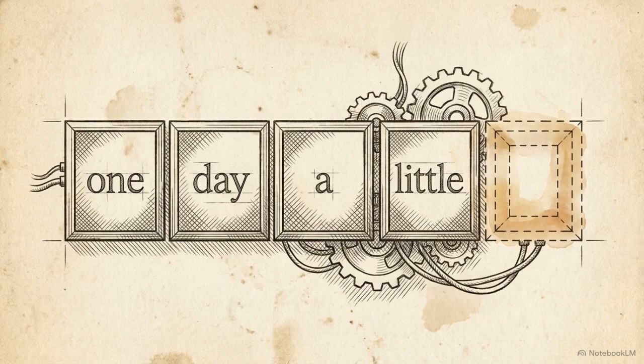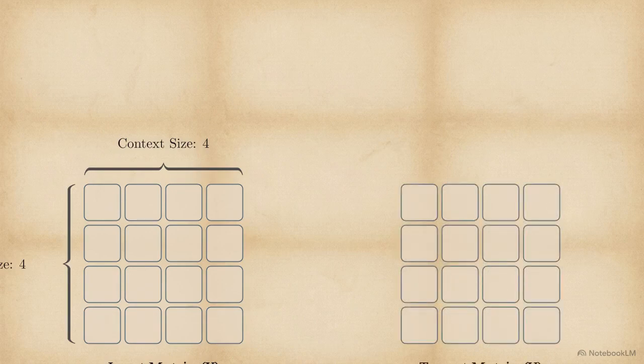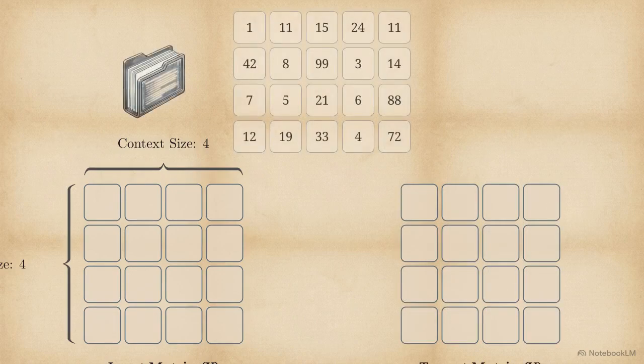With the data stored efficiently, we define the fundamental training objective of the architecture: next token prediction. This grid represents the input, or X matrix. We define its dimensions using a context size of 4 columns, the maximum number of tokens the model processes at once, and a batch size of 4 rows.